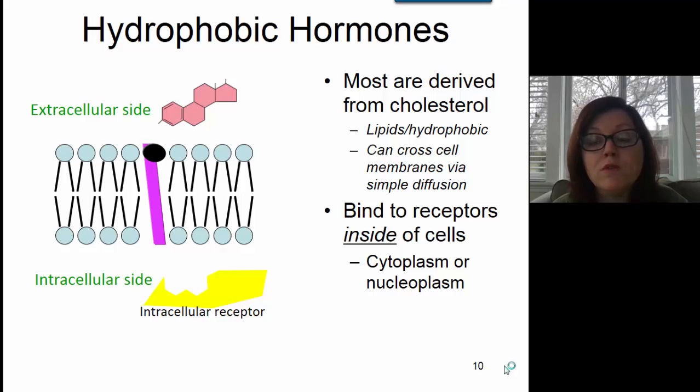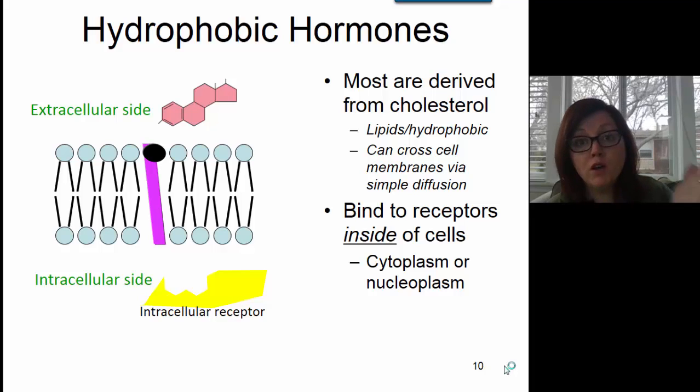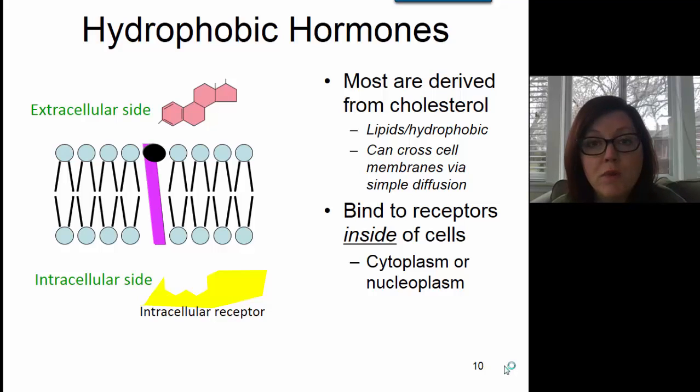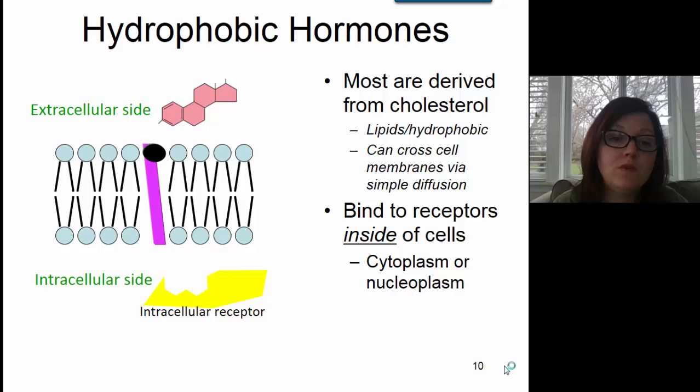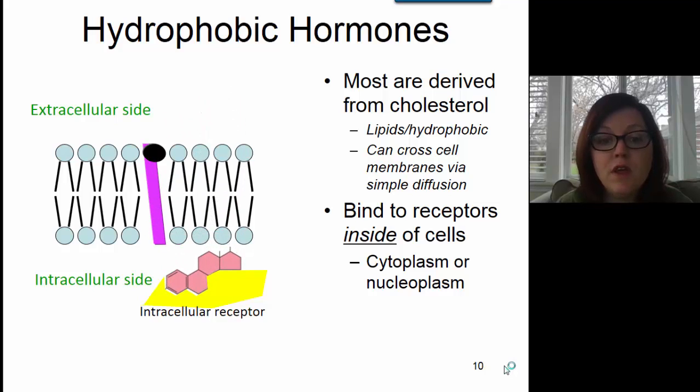So when these hormones are released, they travel to their target cell, and when they get to the target cell, they cross the cell membrane via simple diffusion, and then this hydrophobic hormone will bind to receptors inside of the cell, typically inside of the cytoplasm or inside the nucleus. So here we have an example of a hydrophobic hormone, and this hormone will cross the cell membrane via simple diffusion, and then it binds to an intracellular receptor inside of the target cell.